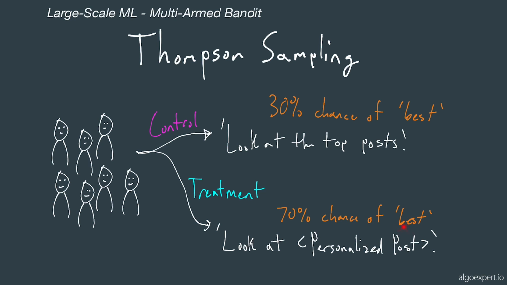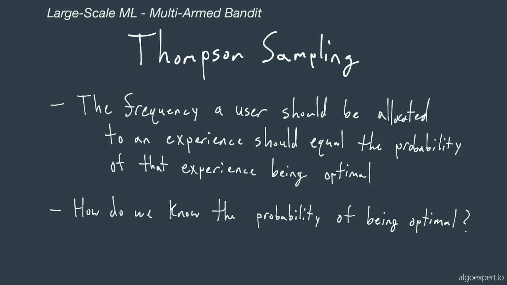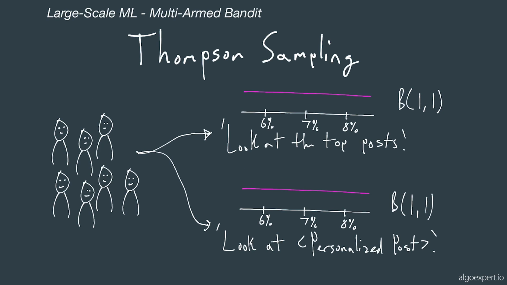So the next natural question is, what does that best mean? How do we know what the probability of being optimal is? So let's say that we have two groups again, and here is how we represent these click-through probabilities. So here, this is a click-through probability of 6%, 7%, 8%. What we do is we start with a beta distribution where alpha is 1 and beta is 1. What this means is that we have a completely uninformative prior about the click-through probabilities for both of the arms. Feel free to visit the Bayesian A/B testing video, which covers the beta distribution.